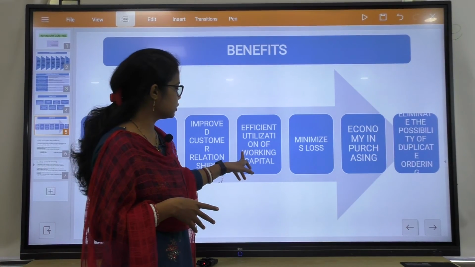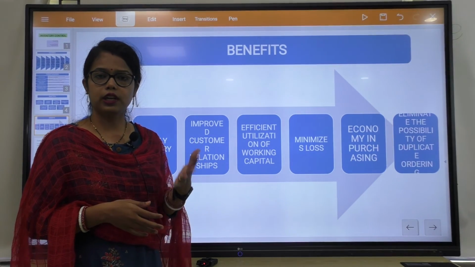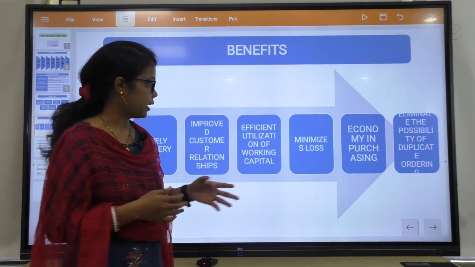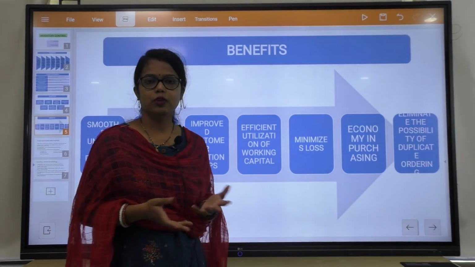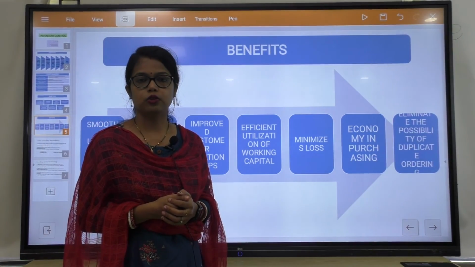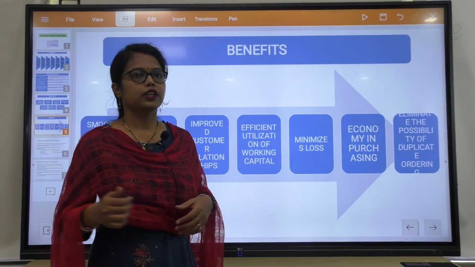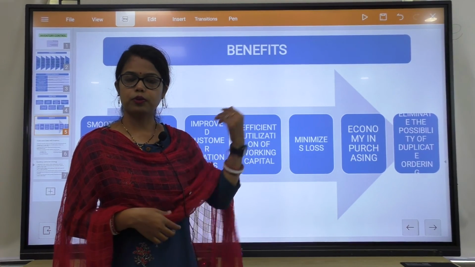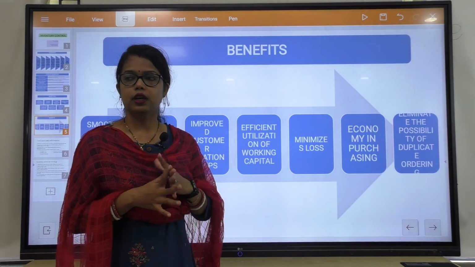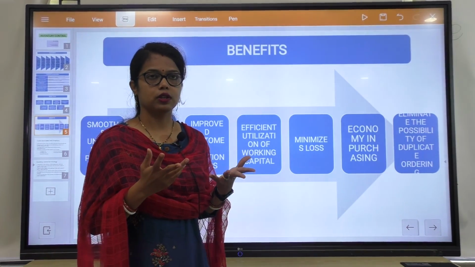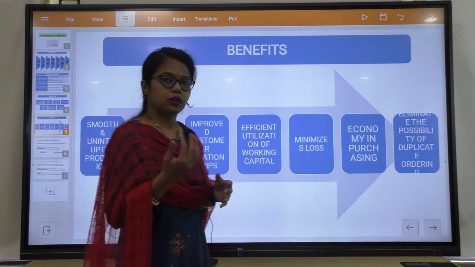That is the advantages or benefits of our inventory control. That means we are utilizing our resources in a proper manner, then minimizes loss. Okay. So, definitely our aim of inventory control is to reduce the financial investment and to improve the profit. So, if we are doing the inventory control process in a proper manner without any particular issues, then definitely the loss will be minimized.